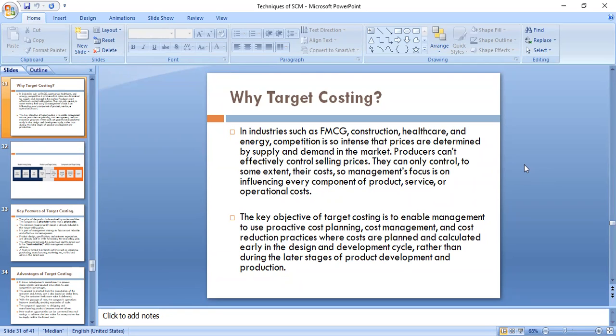So it's a very competitive market, and the price is determined by supply and demand in the market. So producers cannot effectively control the selling price. But in some cases we find the prices are controlled by producers. Now what is the terminology which we use whenever the pricing is maintained by a group of producers? What do we call that group? What is the terminology which we use?